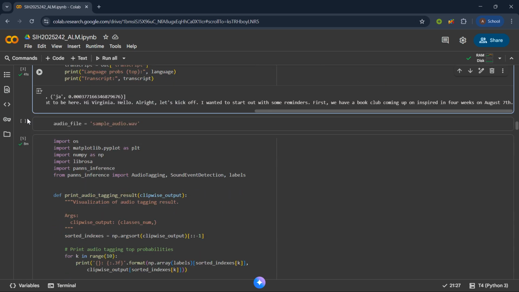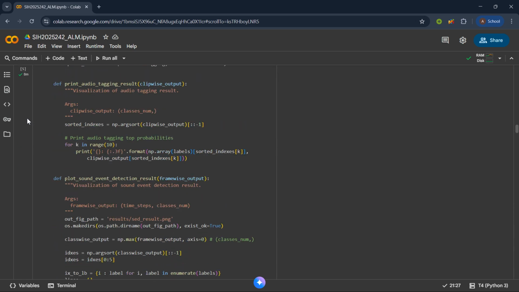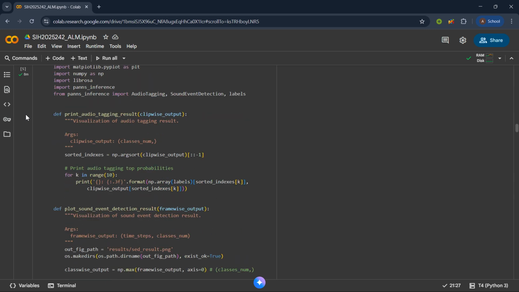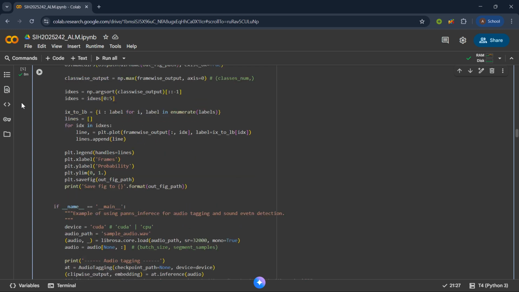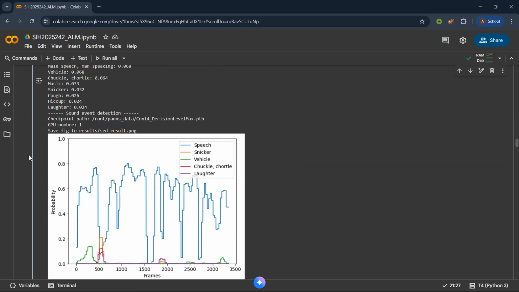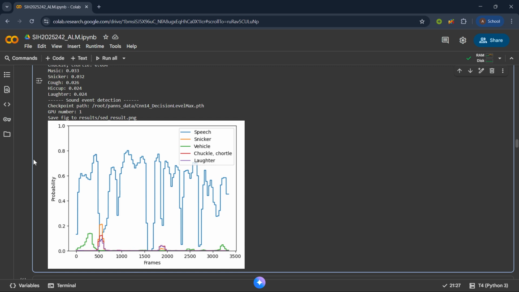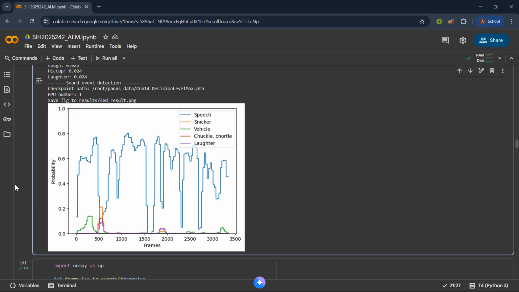And then the second step is to tag the audio with various background noise and events occurring in the audio clip if there are any. And these we tag using a PANNs inference model, which is also pre-implemented in a Python module. Then we get various types of output, and one of them we have displayed here. As the audio which we have used for this demo is mainly a speech audio, we can see when speeches are happening, the probability of speech is high, and there's some laughter and some vehicle noises in the background, and that is also being shown.